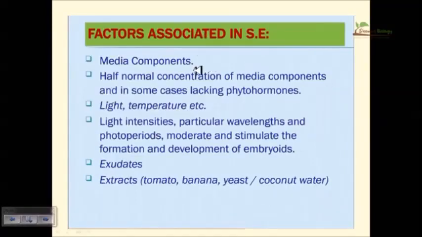Factors associated with the somatic embryogenesis: media components are important, light and temperature are also important, light intensities are important, and the wavelength is also important. Exudates are important, and the timing of light, that means the duration for which the plants are getting light, is also important in all kinds of plant tissue culture. Extracts like tomato, banana, yeast, and coconut water are also important. Coconut water is supposed to support many rounds of somatic embryogenesis in many different plants. So these natural components are also important.